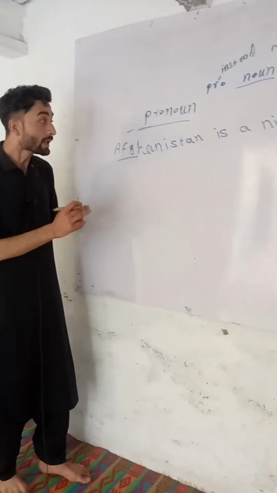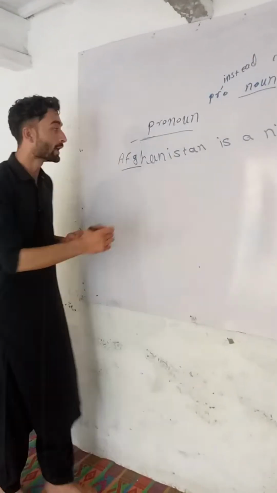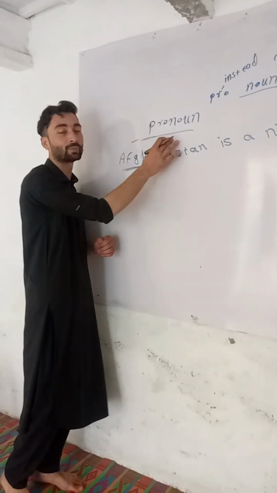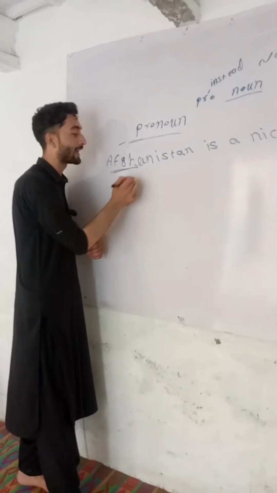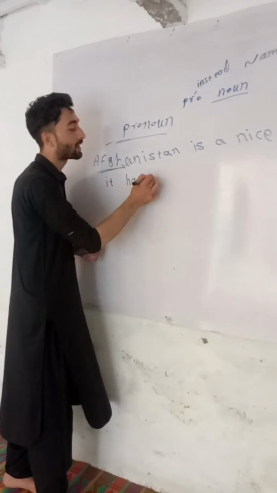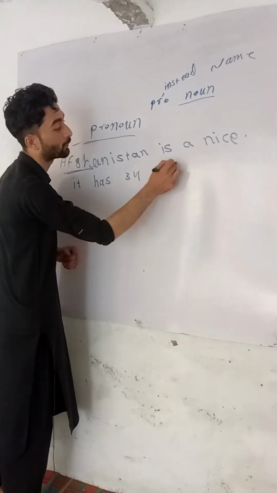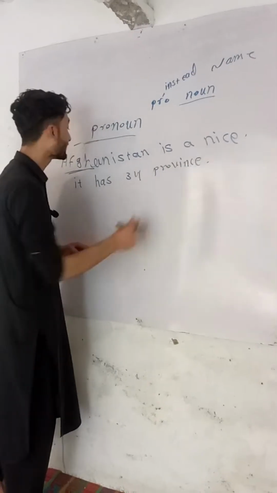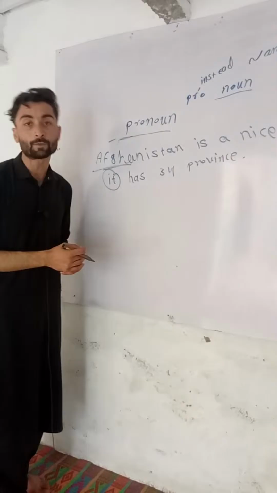So guys, here is how pronouns come into use in place of a noun. Instead of Afghanistan we have a pronoun, which is "it". So we use "it has": It has 34 provinces. So listen guys, here "it" is used in place of Afghanistan.